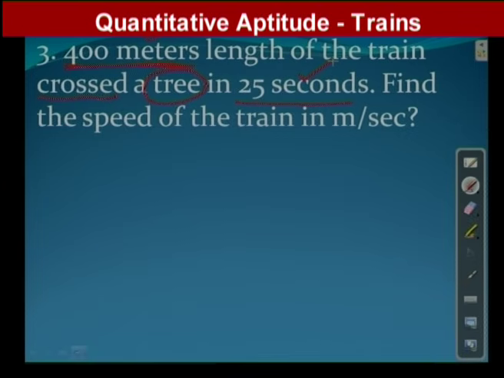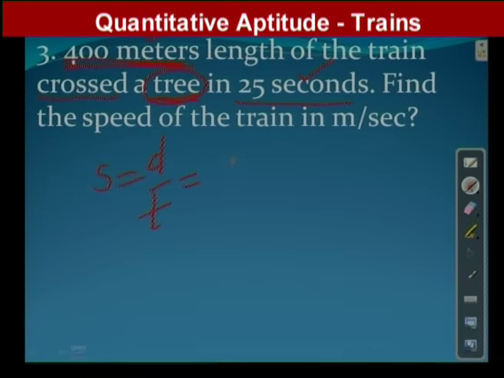So now we can find out the speed. Speed is equal to distance by time. Here the train of length 400 meters has to cross a tree. Since the train has to cross a stationary object, that is a tree, to cross the tree the train has to cover completely 400 meters, which is equal to the length of the train.